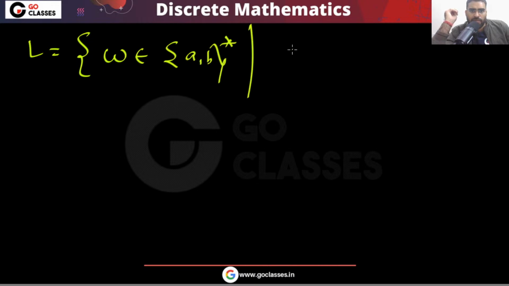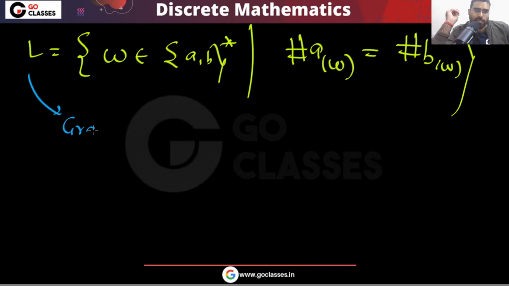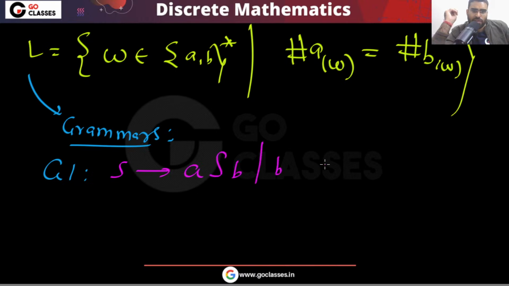Okay. So for this language, remember, there are two standard grammars. Of course, there can be many grammars. You can write many grammars, but there are two standard grammars. Let me tell you, W belonging to (A B) whole star, where number of A in W is equal to number of B in W. For this, what is the grammar? Let me give you G1. The grammar is like this, that S generates, for every A you should have a B, for every B you should have an A, and S can generate epsilon.